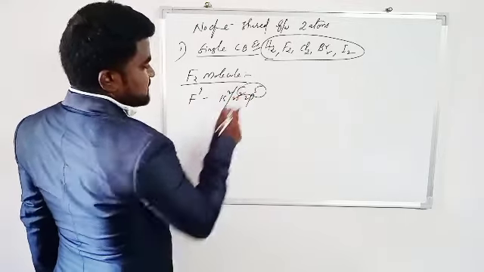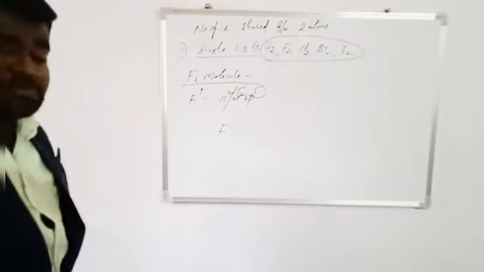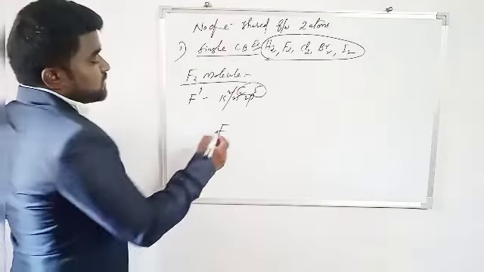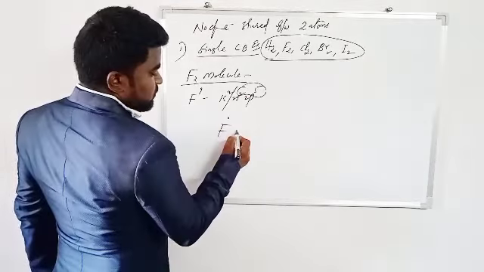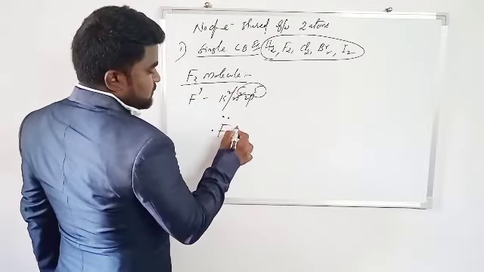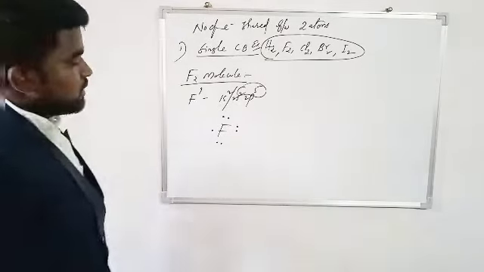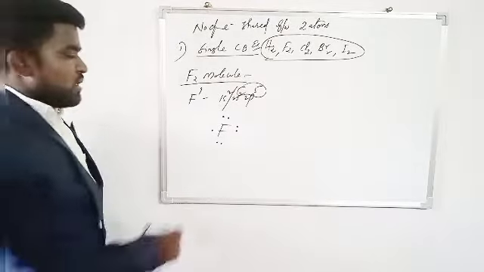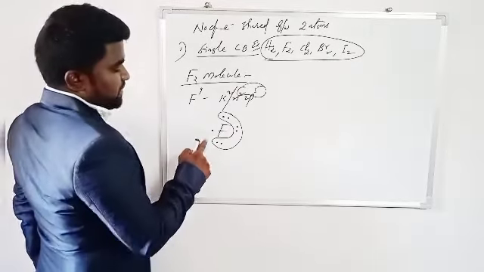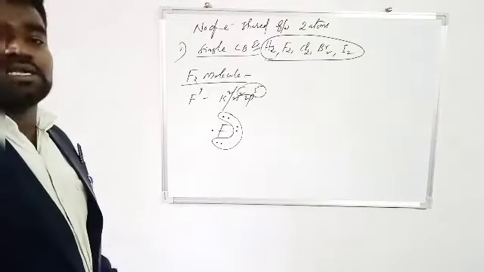Fluorine contains 7 dots around it, which explains the number of valence electrons in the atom: 1, 2, 3, 4, 5, 6, 7. Three of these are lone pairs and one is the bonding electron. The second fluorine is also like that.